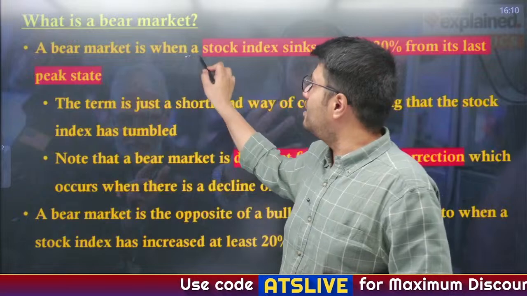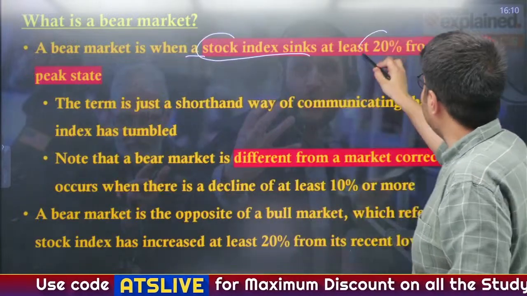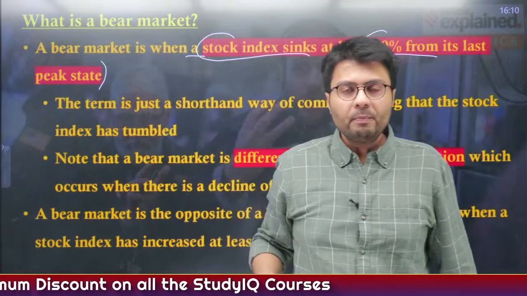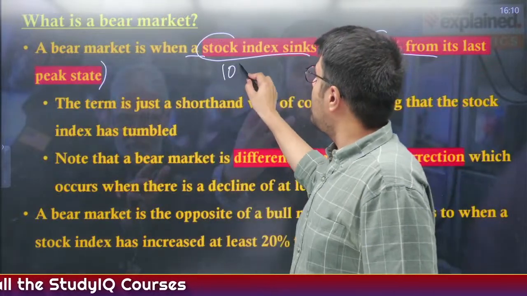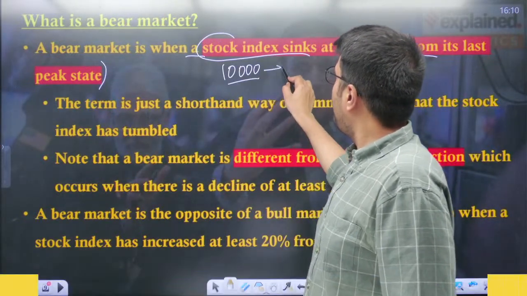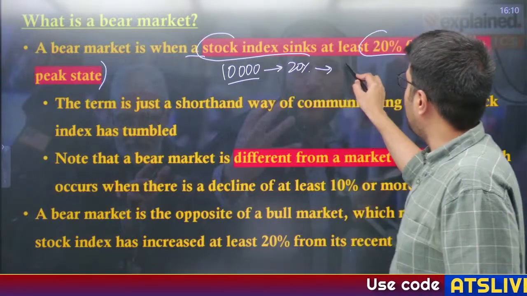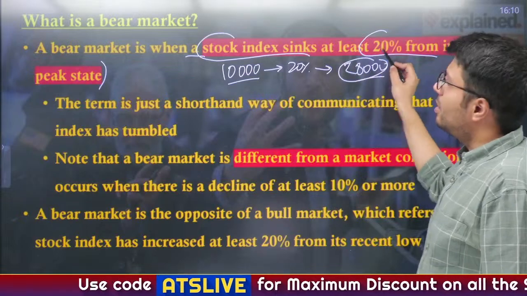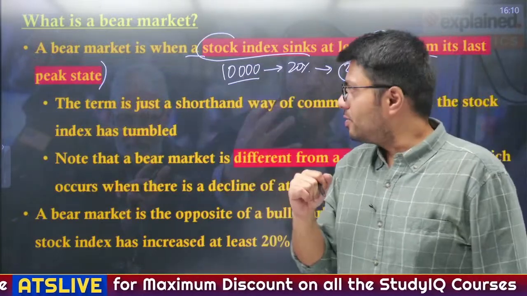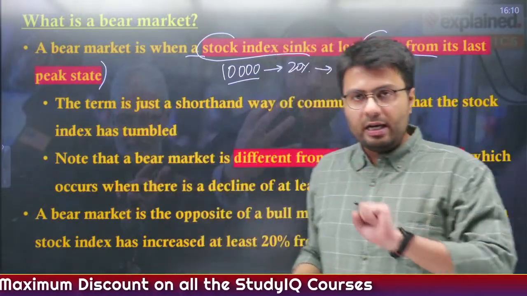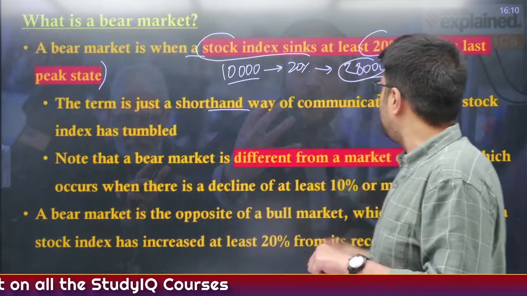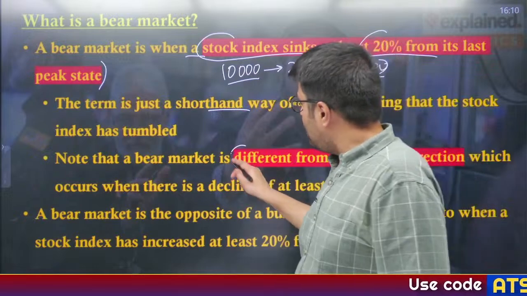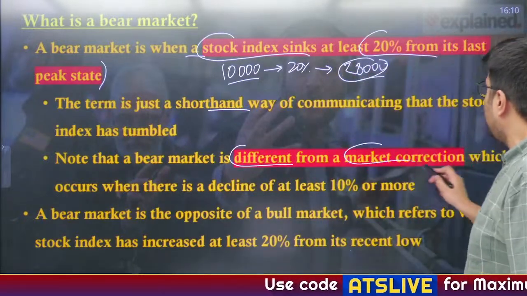Now, a bear market is a scenario when a stock index sinks or falls down at least 20% from its peak state. Suppose the index value earlier was 10,000, and it falls down by 20%, that is, it comes down to less than 8,000. This means the market is in its bear phase. This term is not an official definition, rather it is a shorthand term used to communicate how the index is performing. A bear market is a different scenario from where the market gets corrected.